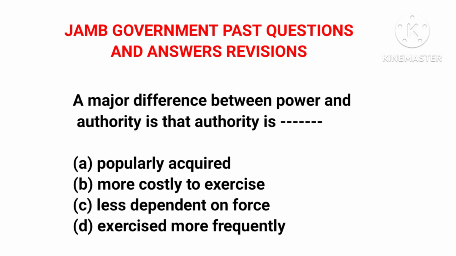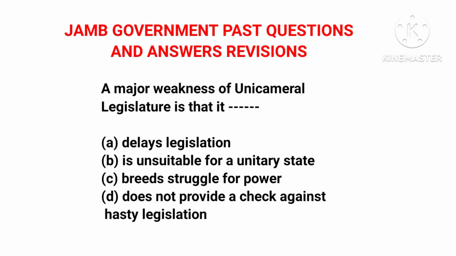Now the next one, question 30. A major weakness of unicameral legislature is that it, option A, delays legislation, B, is suitable for a unitary state, C, breeds struggle for power, and D, does not provide a check against hasty legislation.